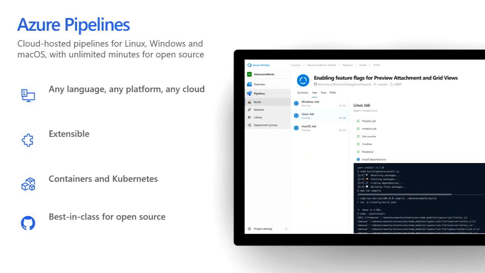The third service is Azure Pipelines. This is the heart of Azure DevOps, the most important service, for me at least, and I think for everybody also, because here we can have the CI/CD pipelines, our continuous integration and continuous deployment. Here, we can use continuous integration and continuous deployment for almost any language and any platform.